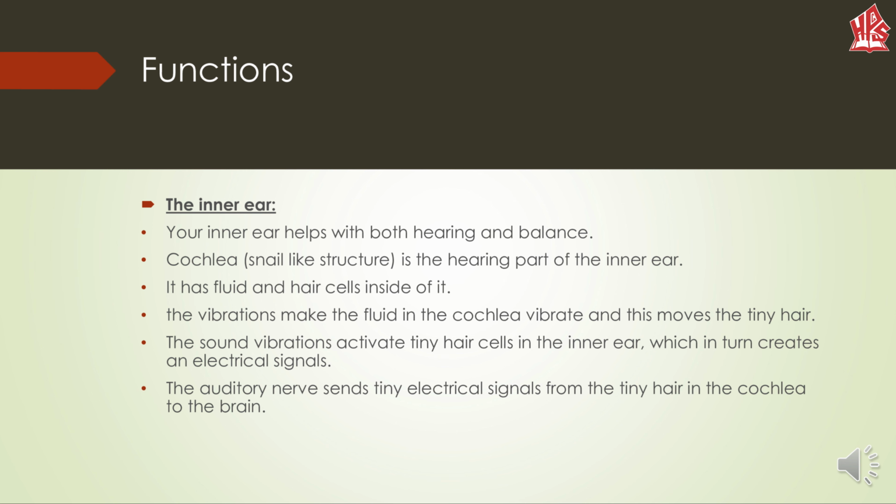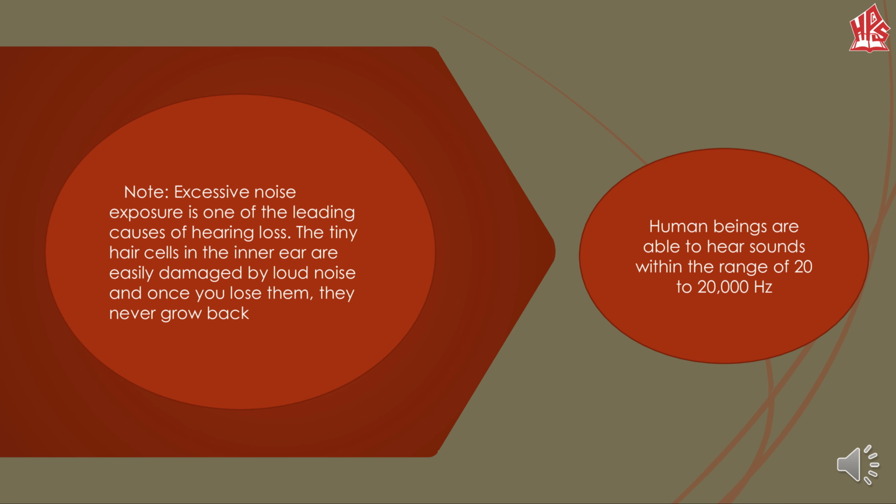The sound vibrations activate tiny hair cells in the inner ear, which in turn create an electrical signal. The auditory nerve sends tiny electrical signals from the tiny hairs in the cochlea to the brain. Here is a key point. Excessive noise exposure can damage the tiny hair cells present inside the cochlea, and it can affect your hearing power, and then they can never grow back.